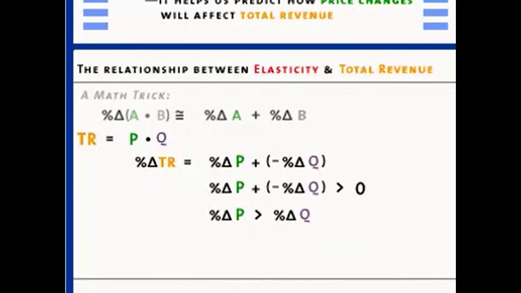The numbers on both sides of the inequality are now positive numbers. And the inequality tells me that the price effect, the percentage change in price, is bigger than the percentage change in quantity demanded. Now, divide both sides by the percentage change in the price of the product. And that gives you this fraction being less than 1. Now, does that fraction look familiar to you? Have you seen it before? You have. You have seen it before.